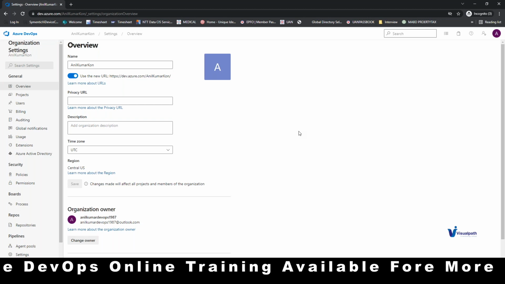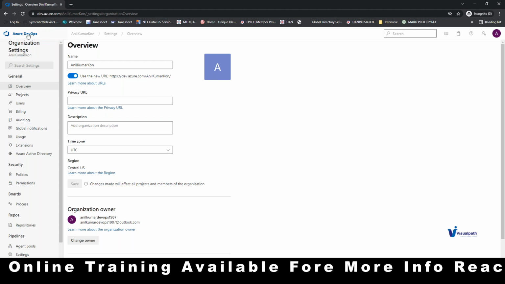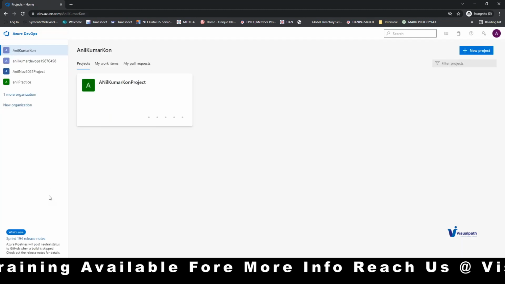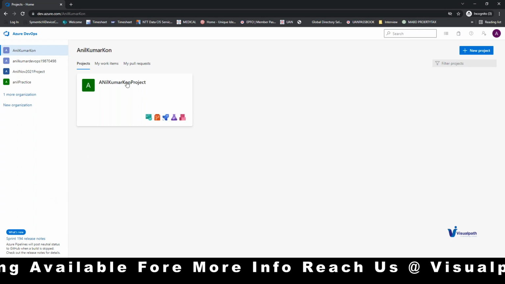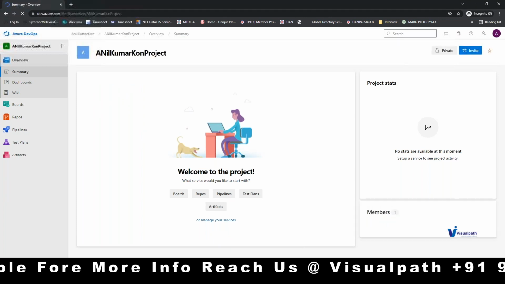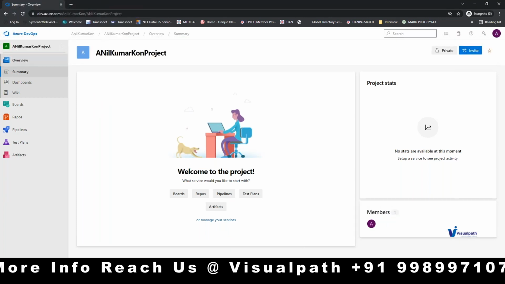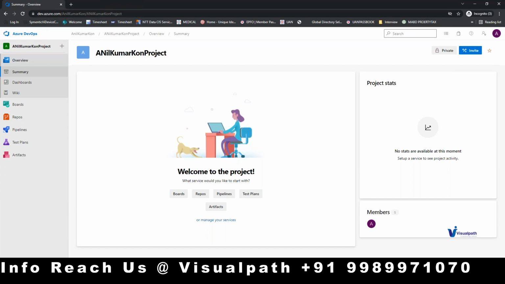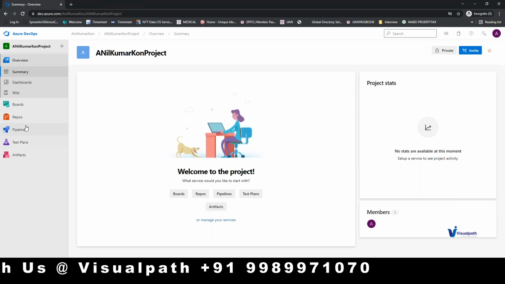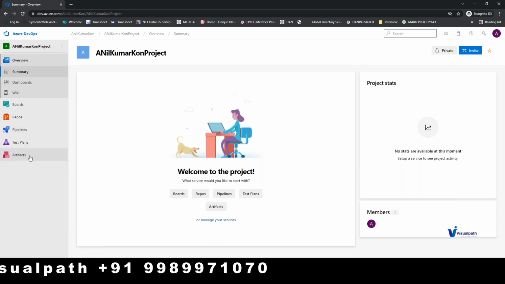Now go to the ADO once again, please. This is called the ADO setting space, organization setting space. Now go to project, please. Now go to project settings, please. Wait, before going there, you can see here overview, boards, repos, pipelines, test plans, artifacts, right? So let us do something practically. Go to the project settings, please.